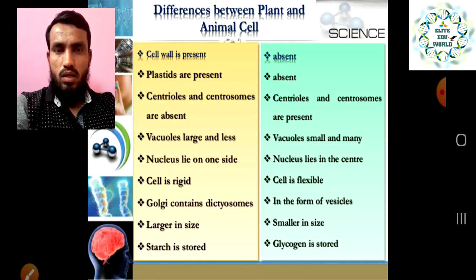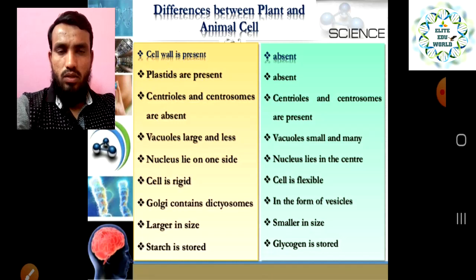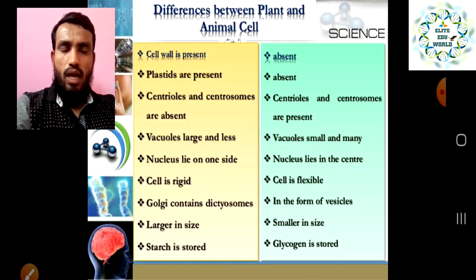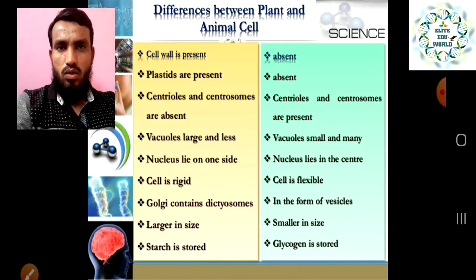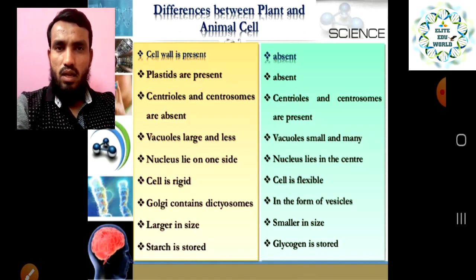So that is several things about the vacuoles we have discussed. Nucleus: in the plant cell, the nucleus lies on one side, right? But in the animal cell, the nucleus lies in the center. The position of the nucleus in the animal cell is in the center, but in the plant cell it is on one side, right?